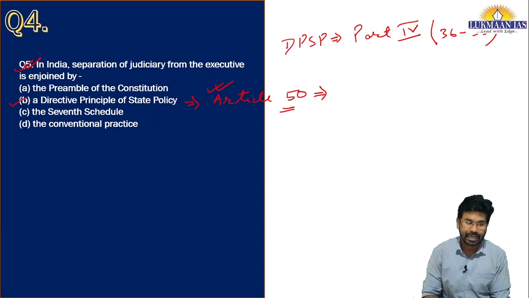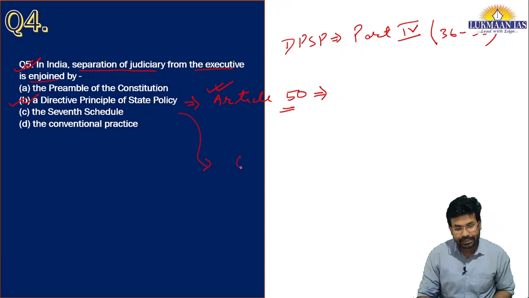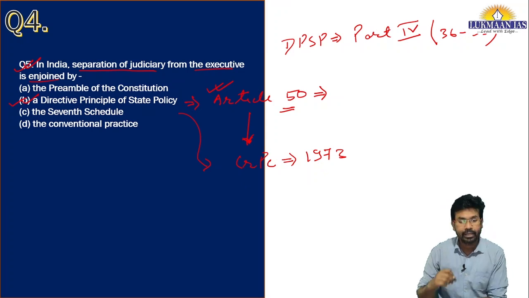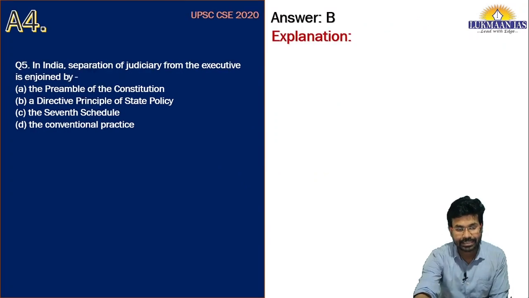Okay, so this is the right answer. Means D is the right option for this particular thing. And this particular thing, the separation of judiciary from the executive, is affected by the CRPC. CRPC stands for Criminal Procedure Code of 1973. So this particular article has been given effect through the Criminal Procedure Code of 1973. So option B is the right answer for this question.